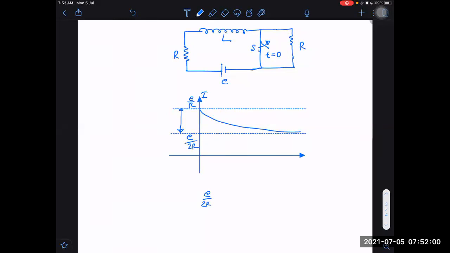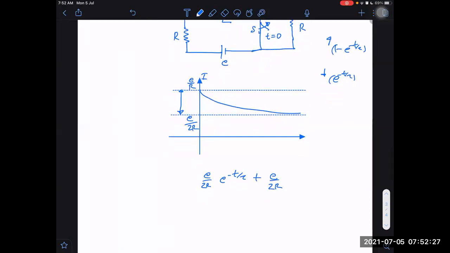For decay, we multiply by e raised to power minus t by tau. For increase, we multiply by 1 minus e raised to power minus t by tau. This is the equation of this graph if the axis is here, but the axis is shifted. How much is it shifted? E by 2R. So plus E by 2R, that is equal to current I.